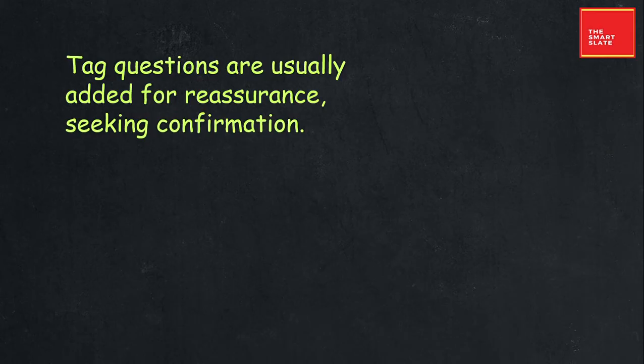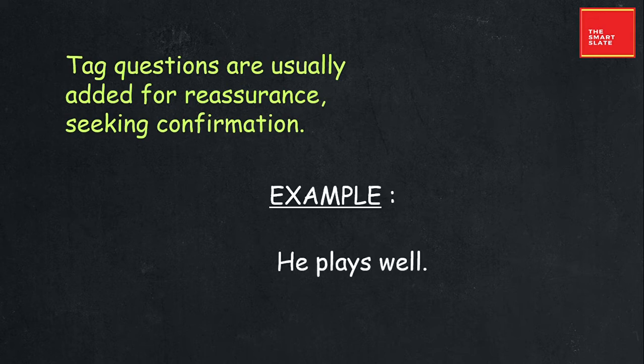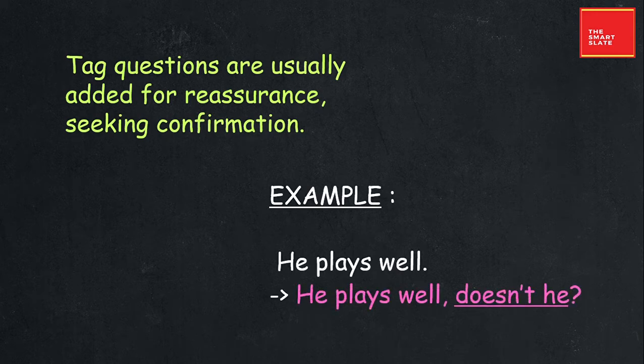So let us begin. Tag questions are usually added for reassurance, seeking confirmation. So whenever you seek confirmation, you use tag questions for it. For example, he plays well. So you add the tag question here, doesn't he? He plays well, doesn't he? So to seek confirmation, we use tag questions. This is the very first basic meaning why we use tag questions.